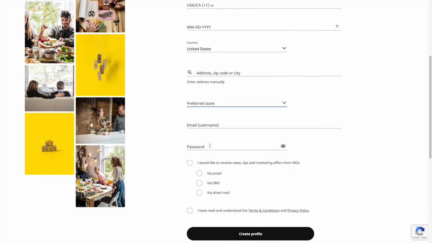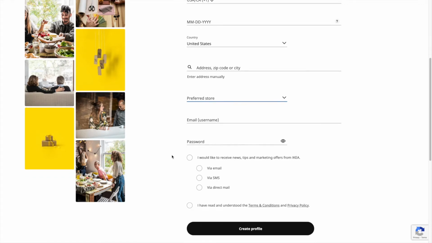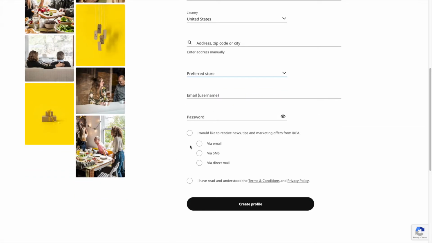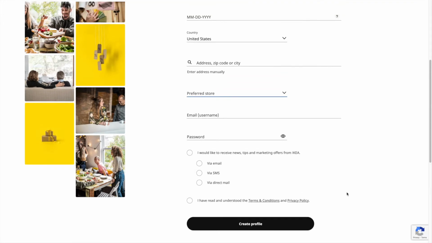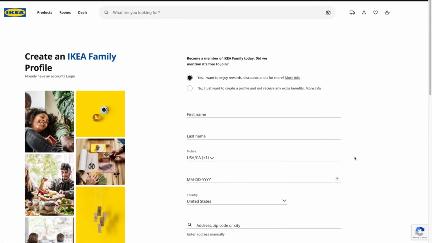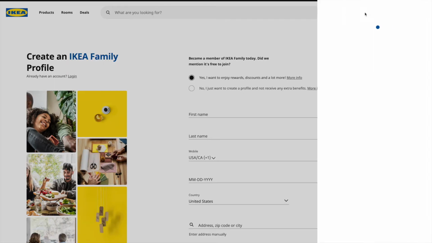Also, when creating a password, make sure you use the proper password protocol. You're going to have at least one capital letter, at least one lowercase letter, and at least one numeral. It will also recognize special characters, but those aren't required at the time of the shooting of this video. You can go back to the website to read terms and conditions and the privacy policy. IKEA doesn't sell the information, but they do use it for in-house marketing.